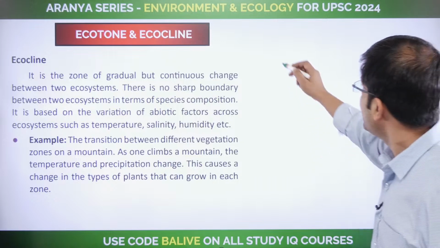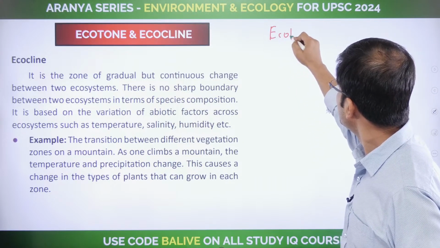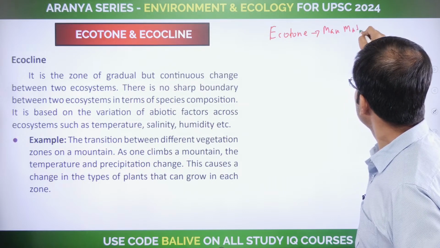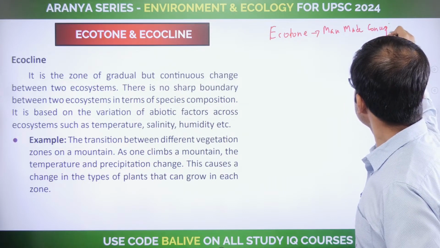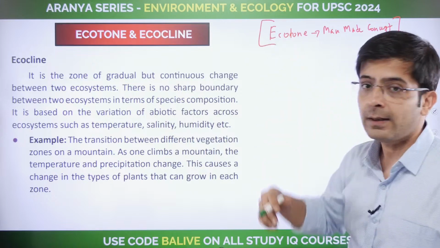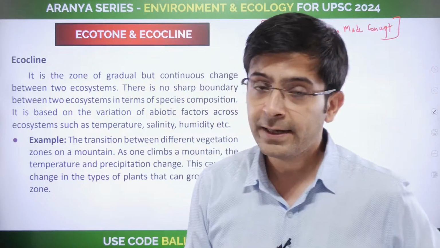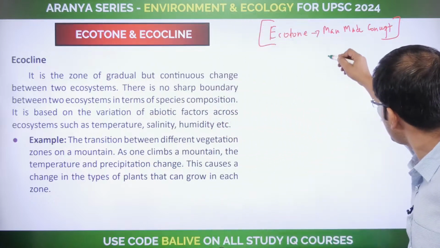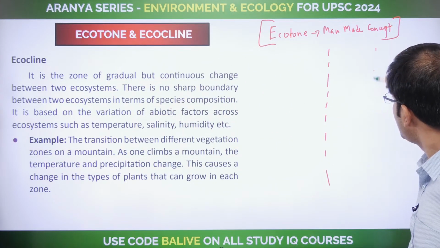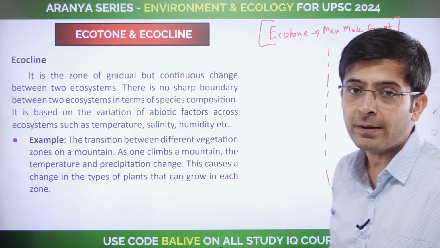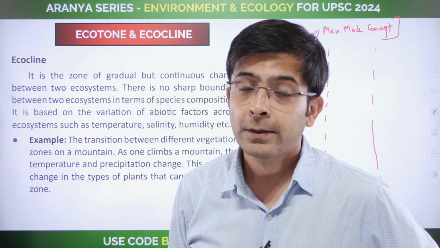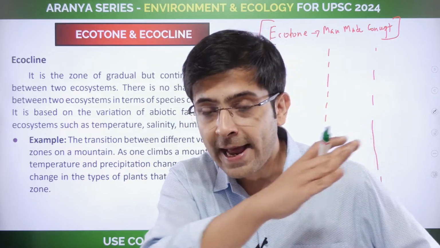So please understand, ecotone is essentially a man-made concept. Nature does not follow this exactly like how I am explaining it to you. What happens in nature? There is no particular line that will demarcate that the Sundarbans has started and the marine ecosystem ends now. No, that's not how it happens there. So what happens? There it is gradual.